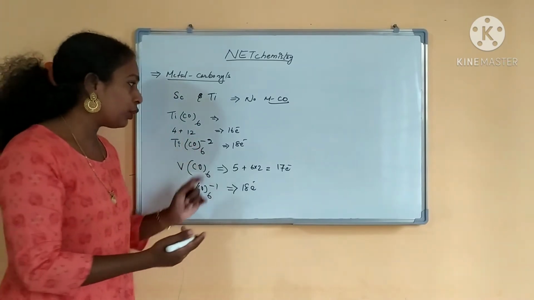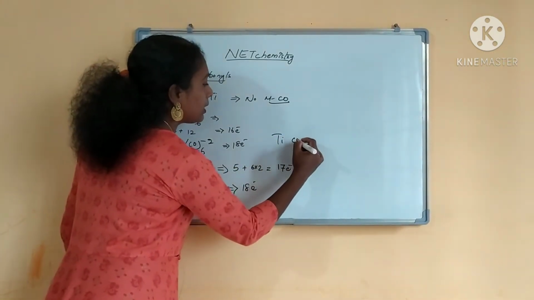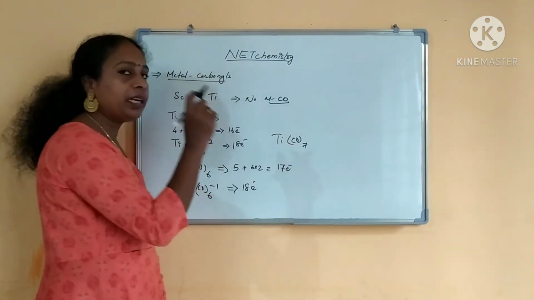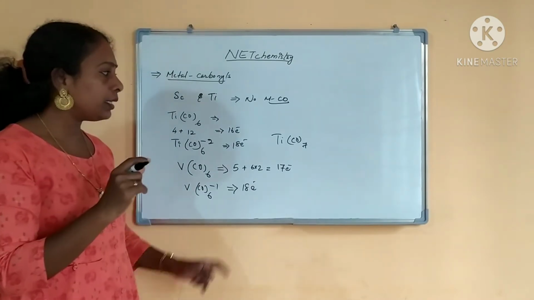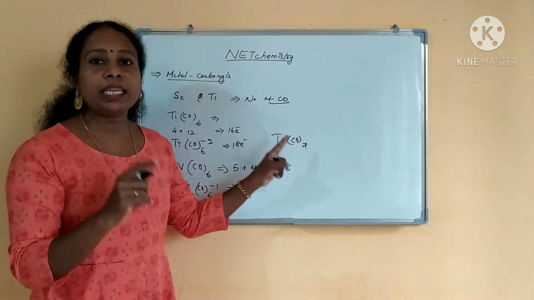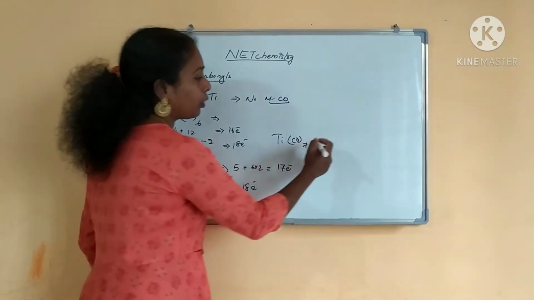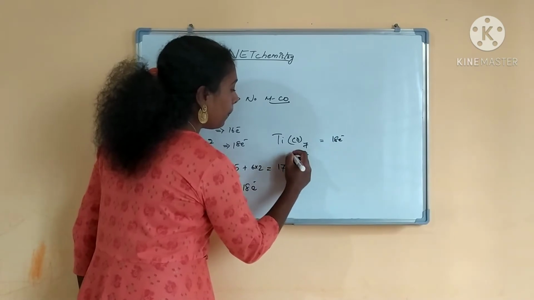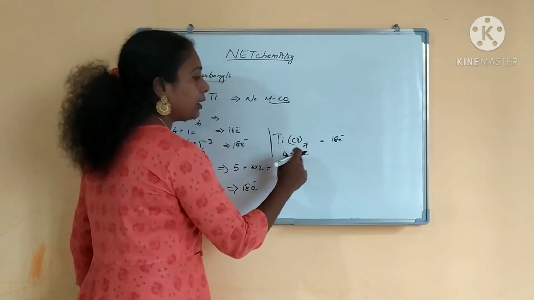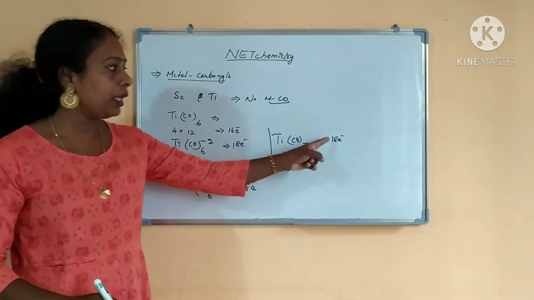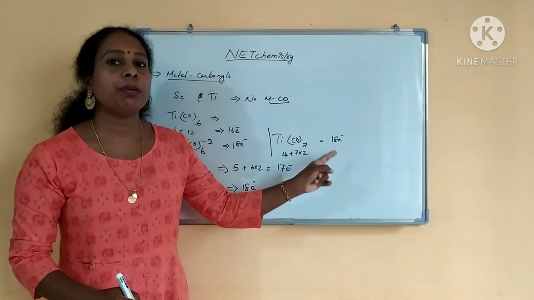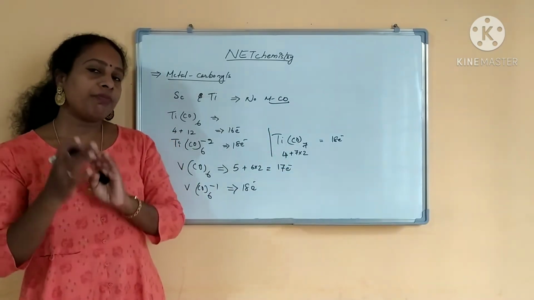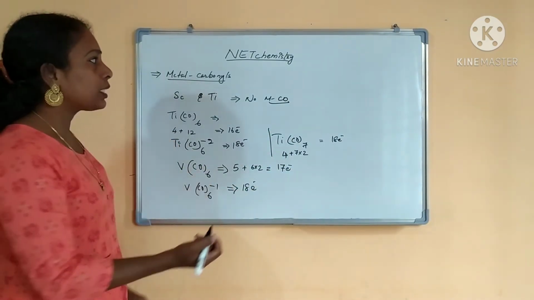And if you think we can prepare Ti(CO)7, what will happen? Titanium is somewhat a small metal, right? It is a smaller metal. Ti(CO)7 will obey the 18 electron rule, 7 into 2 plus 4. But here the steric hindrance will be more. So this cannot be prepared. So we can prepare metal carbonyls from chromium onwards.